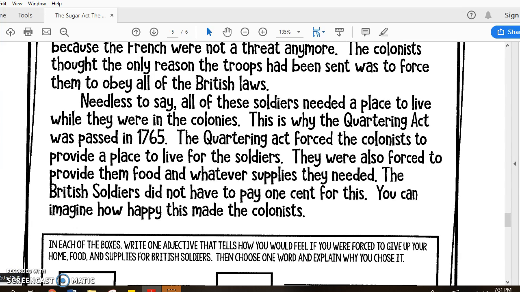Needless to say, all of these soldiers needed a place to live while they were in the colonies. This is why the Quartering Act was passed in 1765. The Quartering Act forced the colonists to provide a place to live for the soldiers. They were also forced to provide them food and whatever supplies they needed. The British soldiers did not have to pay one cent for this. You can imagine how happy this made the colonists.